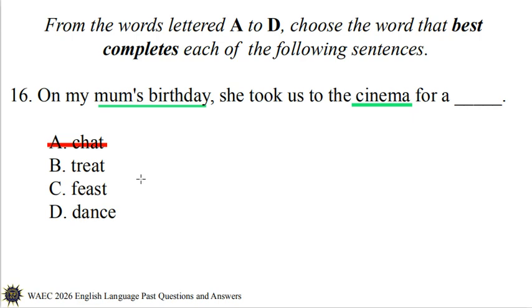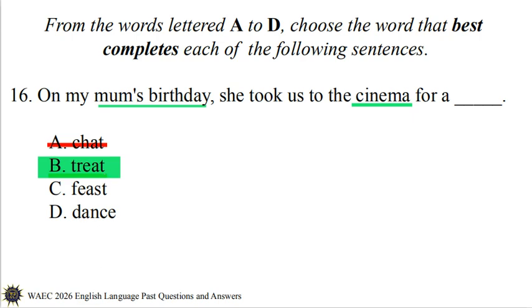Do we go to the cinema for a treat? Maybe yes. Let's consider the remaining two options. Do we go to the cinema for a feast or dance? Not necessarily yes. So our answer points towards treat in option B. What then is a treat as used in this question? A treat as used in this question is an entertainment with food or drink usually paid for by another person. Hence, the correct option is option B. On my mom's birthday, she took us to the cinema for a treat.